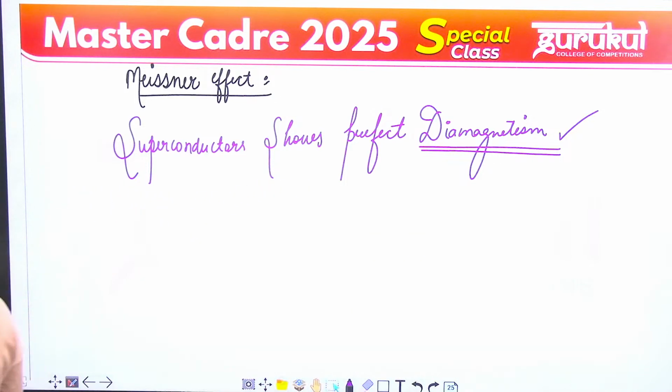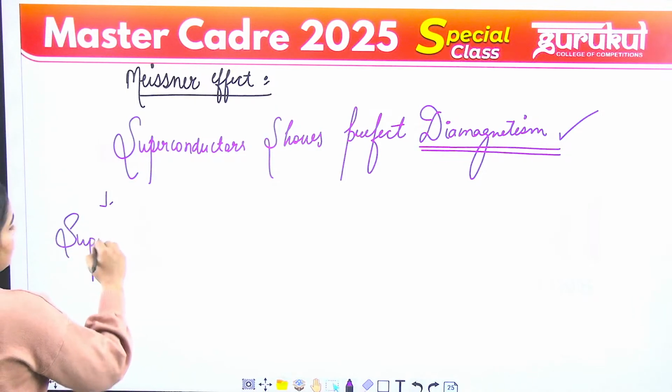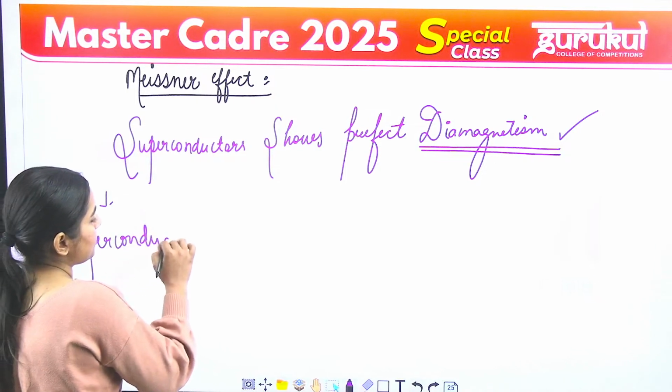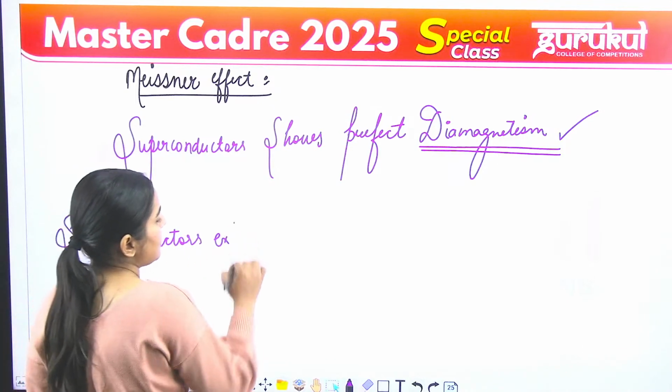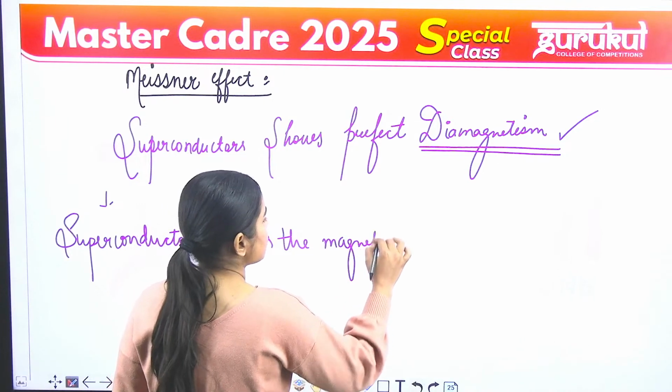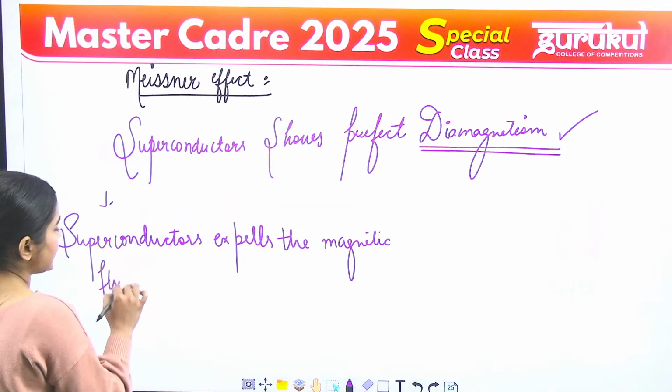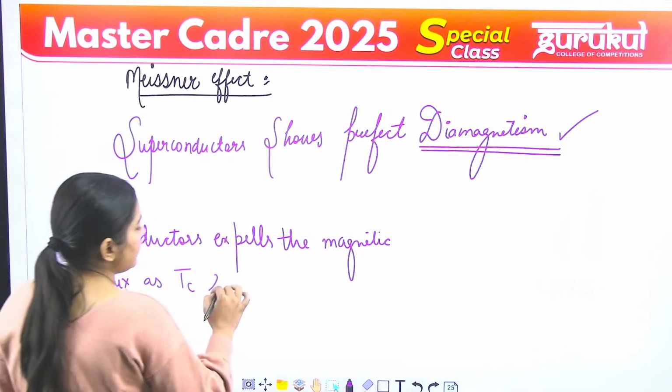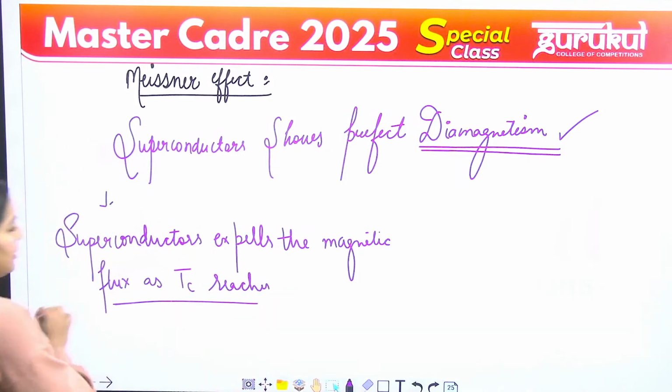So you can write down, in 1993, Meissner found that superconductor expels the magnetic flux. Superconductor expels the magnetic flux as the Tc is reached. जैसे ही हम Tc critical temperature पे पहुंचते हैं तो superconductors expel the magnetic flux and this means that superconductor behave as perfect diamagnet.